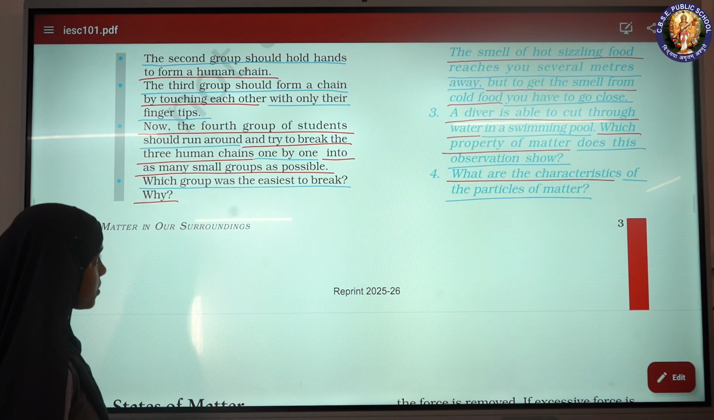A diver is able to cut through water in a swimming pool. Which property of matter does this observation show? What are the characteristics of the particles of matter?